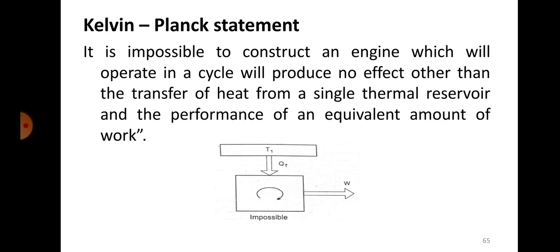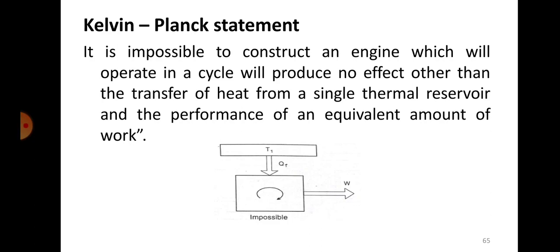So what does it say? It says that you cannot have an engine which will operate only under one reservoir. Let's say it takes heat from there and it will have no effect other than converting that entire amount of heat into work. It is impossible.